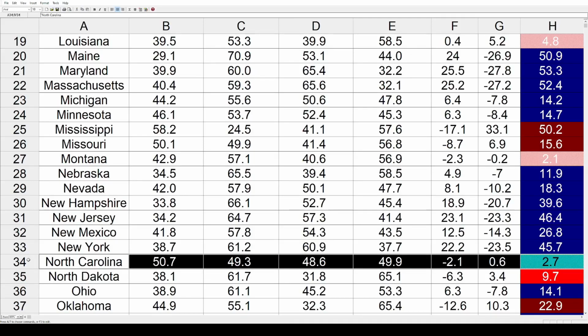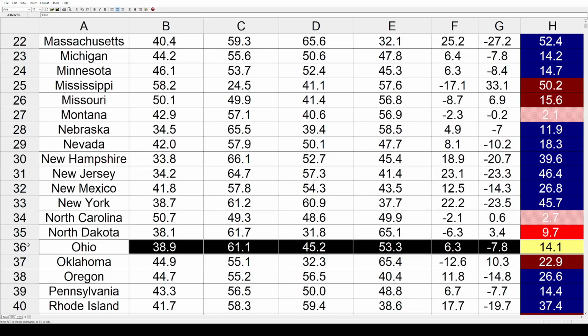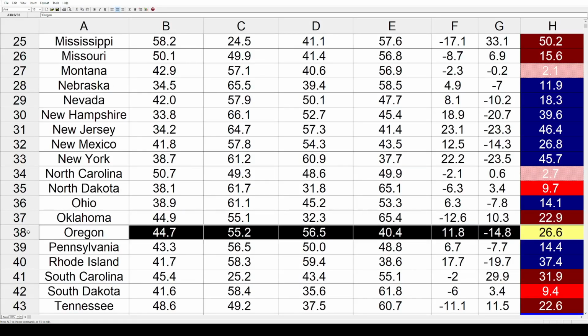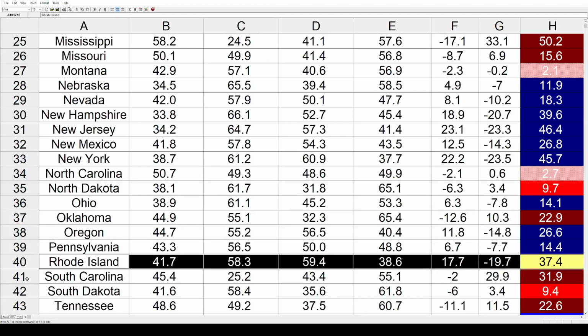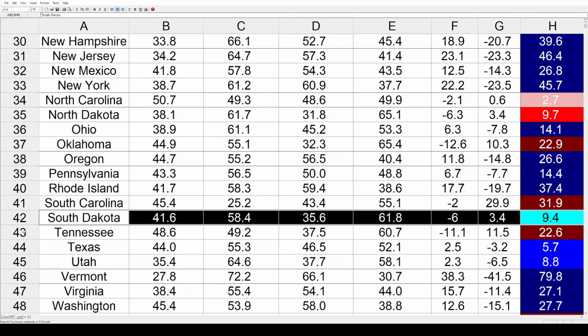North Carolina slid back toward the right by 2.7%, North Dakota a little bit further by 9.7%, Ohio shifted left by 14.1%, Oklahoma 22.9% toward the Republicans, Oregon 26.6% toward the Democrats, also in Pennsylvania by 14.4%, and Rhode Island by 37.4%. South Carolina had a big red shift of 31.9%. South Dakota, smaller red shift by 9.4%.